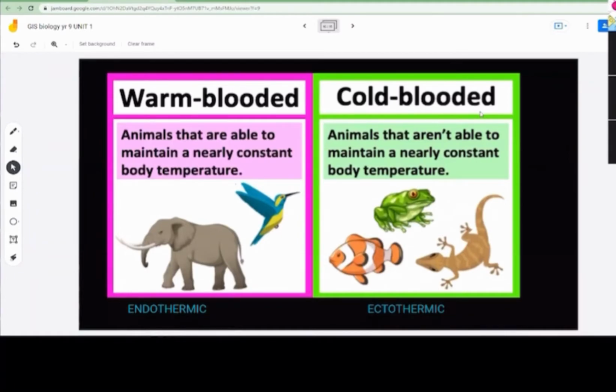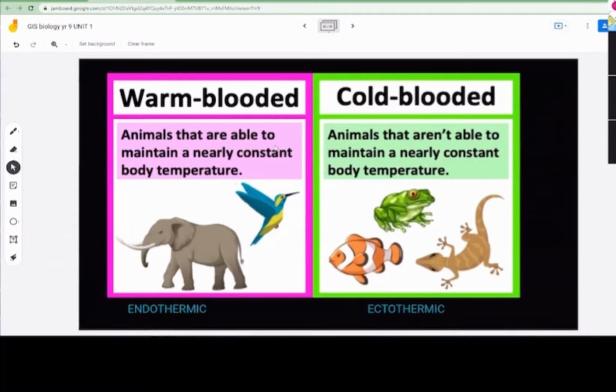Now the cold-blooded animals are the ones which don't have that system. They cannot maintain their constant internal body temperature. They cannot shiver, and they cannot produce sweat automatically. They have to go somewhere to maintain the internal body temperature.